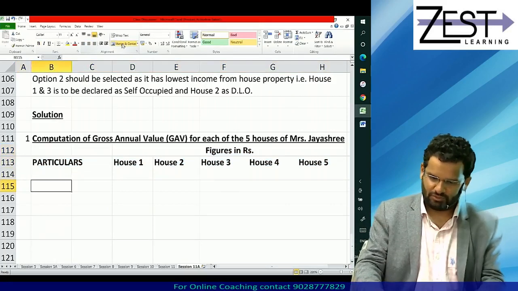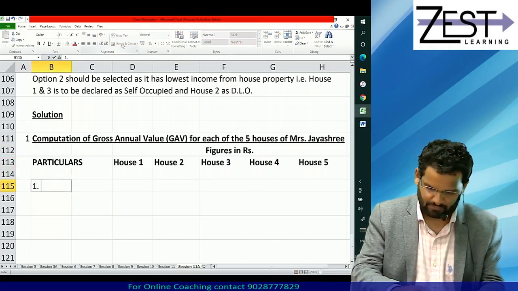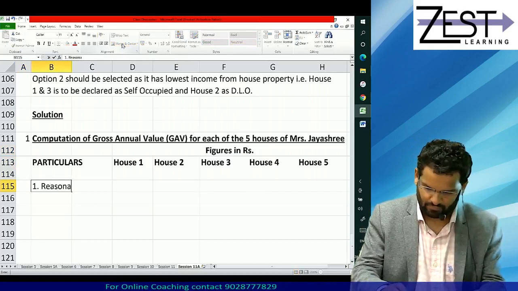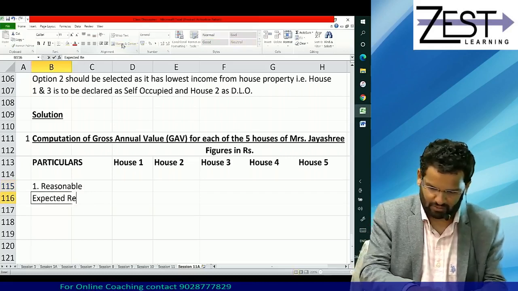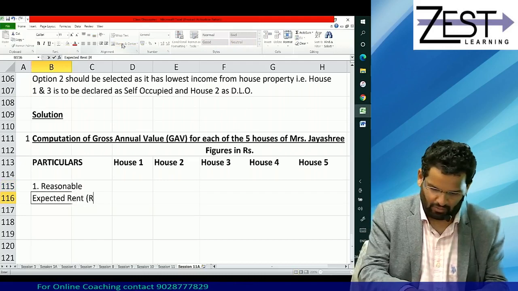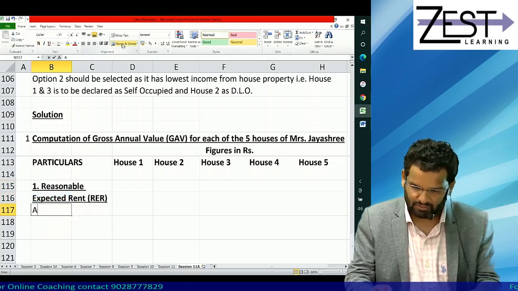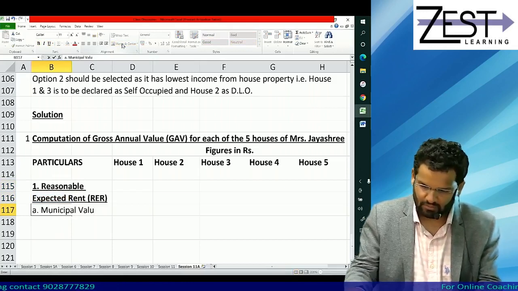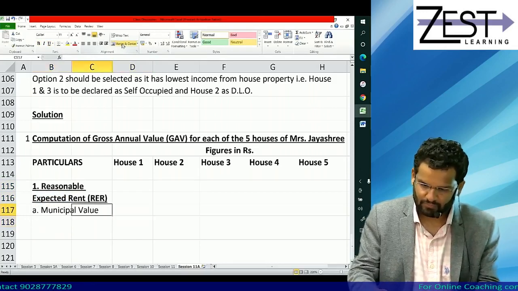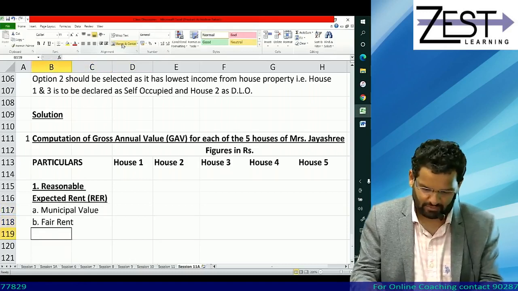Once you get experience of calculating GAV, the first step is reasonable expected rent, also known as RER. Start with A point, municipal value. Then B point, fair rent.